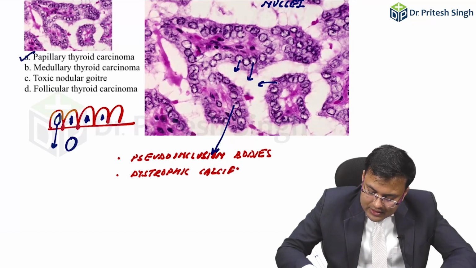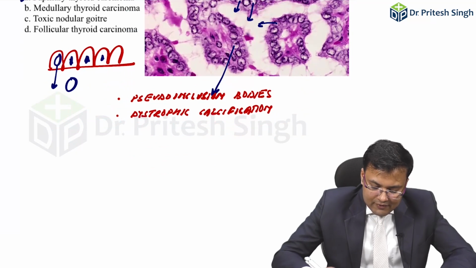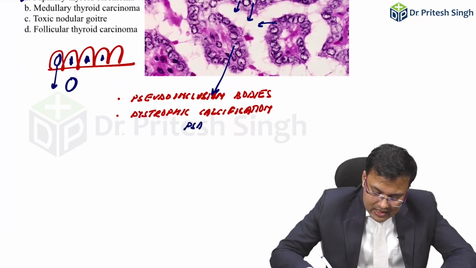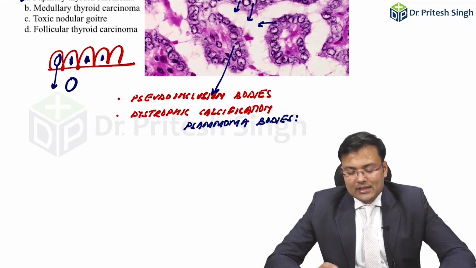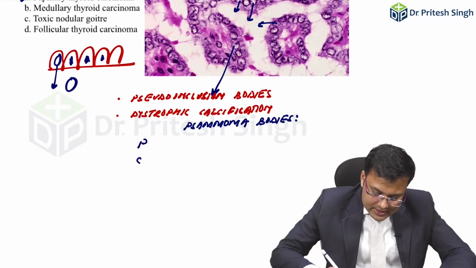There is dystrophic calcification, and you know this dystrophic calcification is known as Psammoma bodies. It's known as Psammoma bodies. This question is frequently asked that Psammoma bodies are seen in, the mnemonic is PSM.